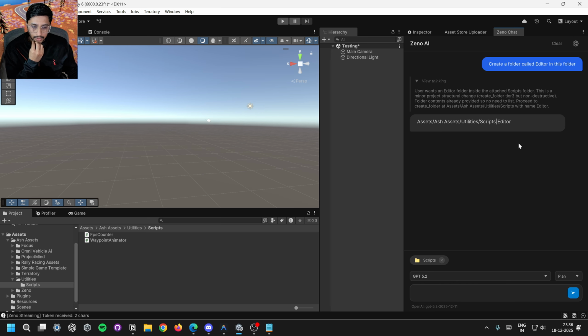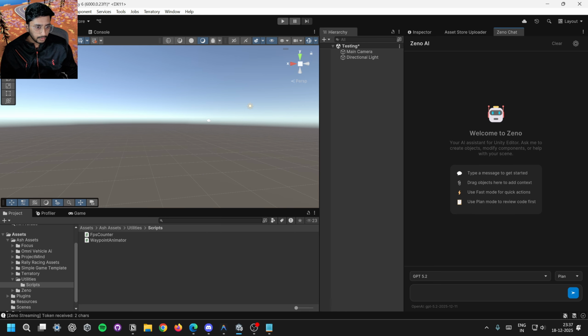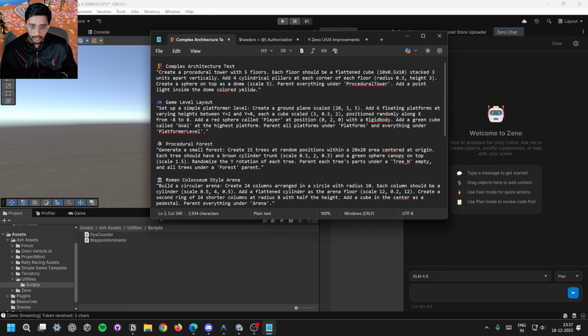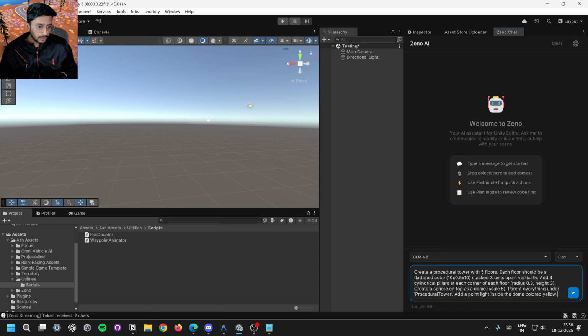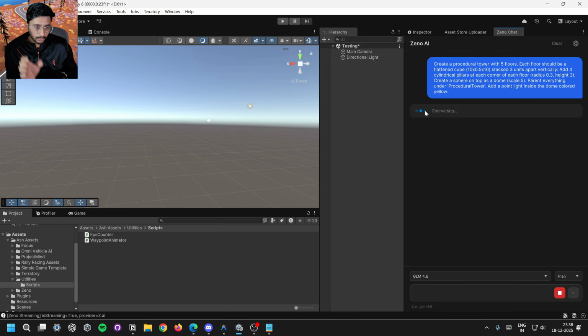There might be some more things to do. I have to update the system prompt or something. But it has capabilities to do something in the scene as well. Let me show you. The more specific you make the prompt, the better it will perform. If you want to create something in the scene, it won't just create it. It will write code and it will prompt you to execute it.